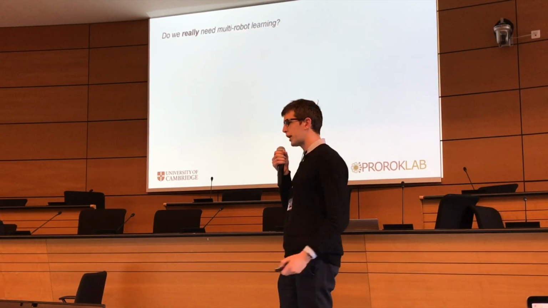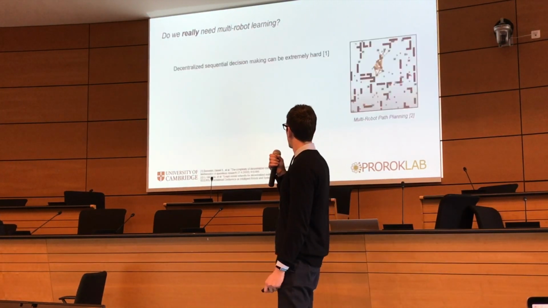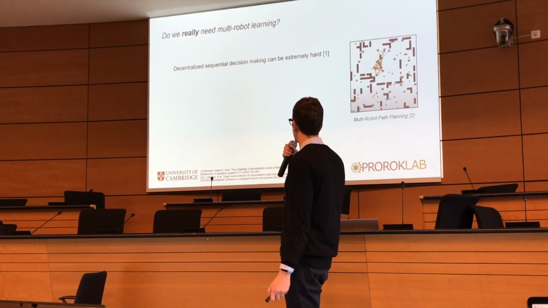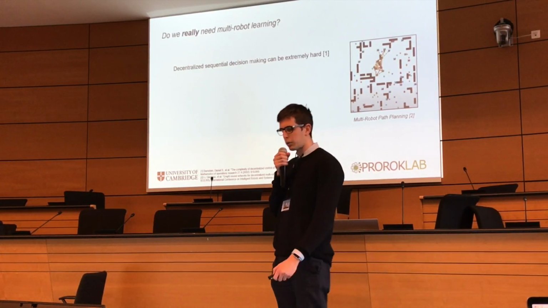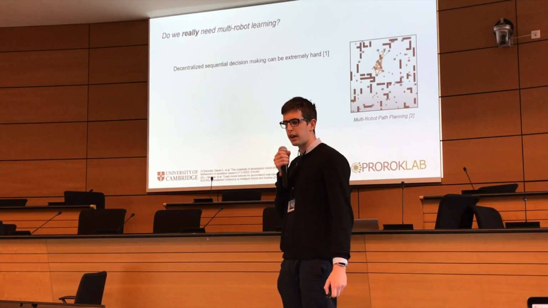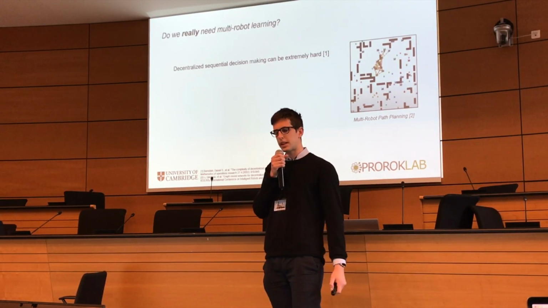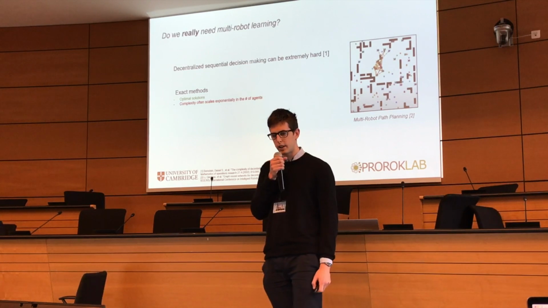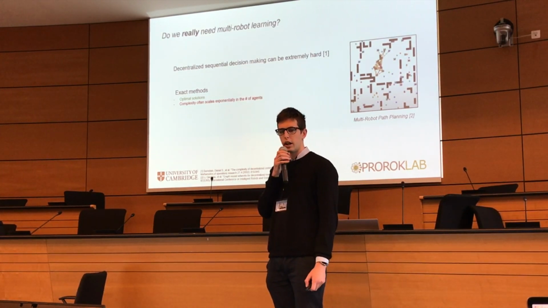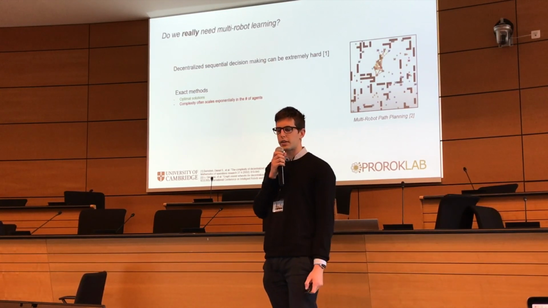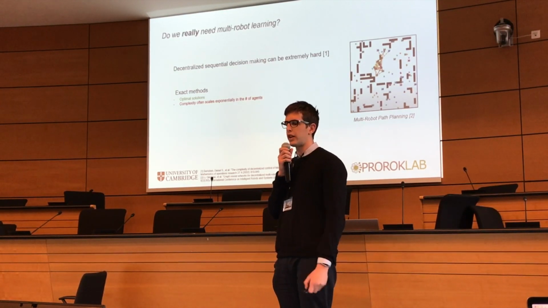But first of all, why do we even need to do learning? Well, it turns out that centralized sequential decision-making can be extremely hard. As an example here, we see one problem that we're all familiar with, which is multi-robot path planning. To solve problems like these, we can go two ways. One way is to use exact methods, which yield optimal solutions. But the complexity of such methods can scale exponentially in the number of agents.